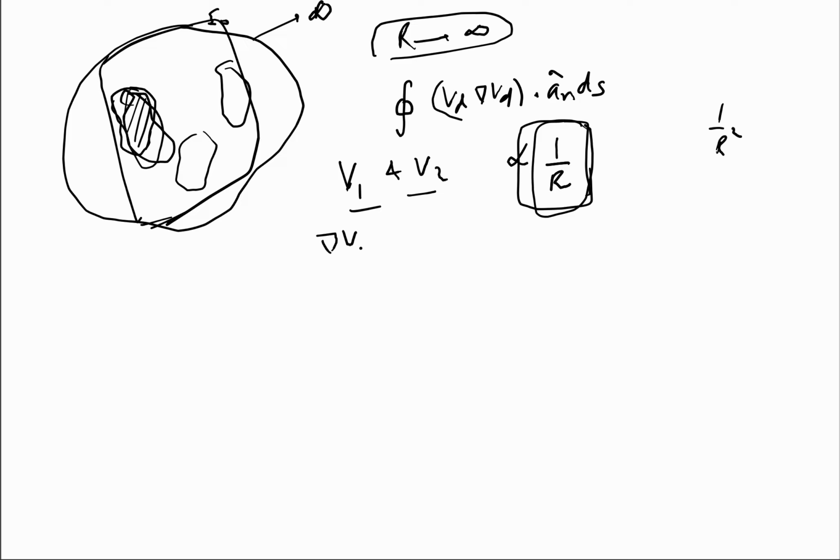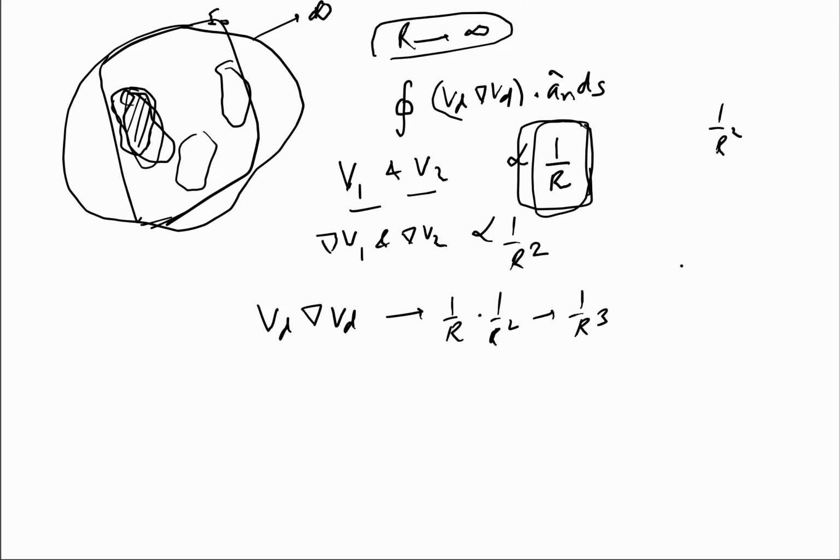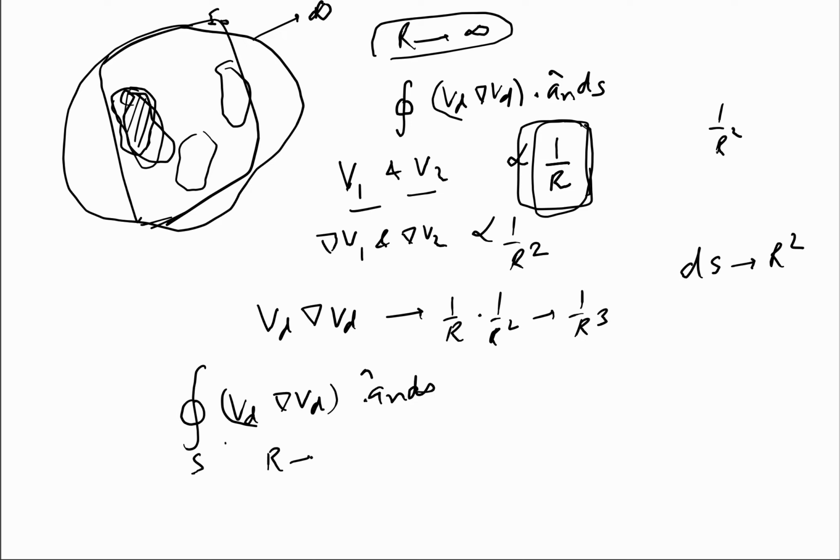So we know that del of V1 and del of V2 are going to at least fall at a rate of 1 by r squared. So you see that Vd del Vd is going to fall with a rate of at least 1 by r cube. Now ds is just proportional to r squared. So it implies, while we evaluate this integral on the surface when r tends to infinity, this integrand is going to 0 when r tends to infinity.